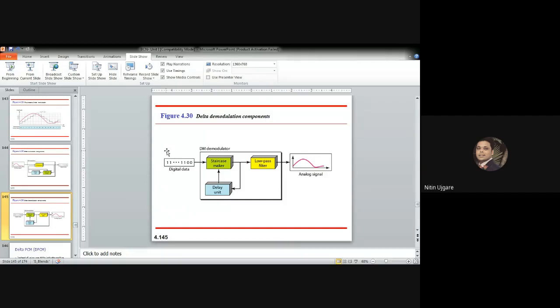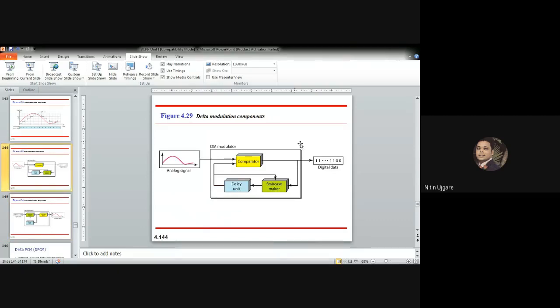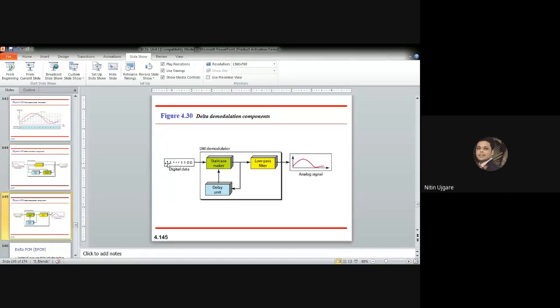So we have converted the analog data to a digital signal using delta modulation, where the modulator component consists of a comparator, delay unit and staircase maker, and we send this digital data through the transmission medium. At the receiver's end, we receive this digital signal and use the delta modulation demodulator, or decoder, where again a staircase maker and delay unit convert this digital signal into an analog signal and pass it through a low pass filter.